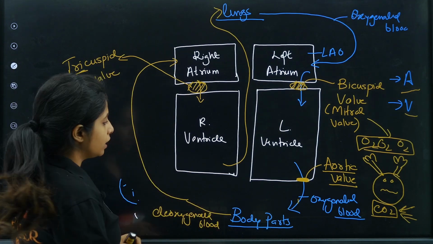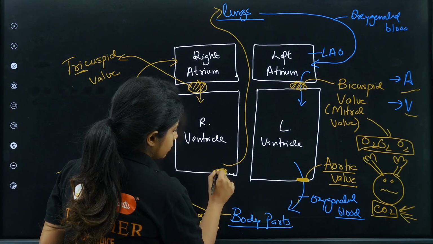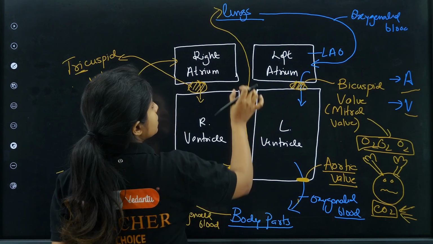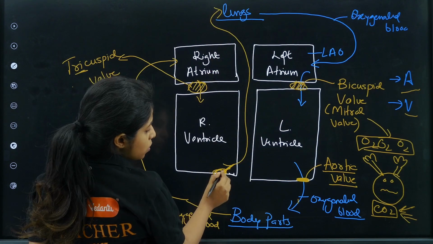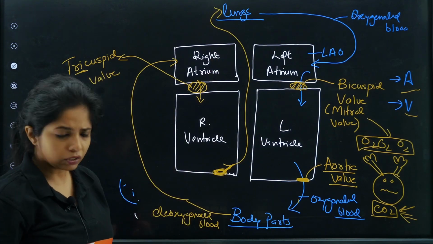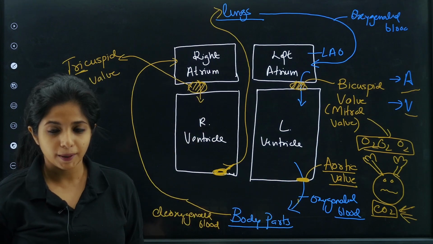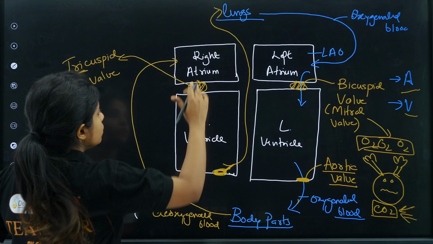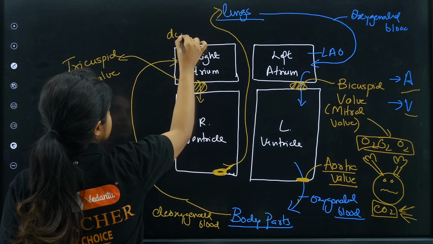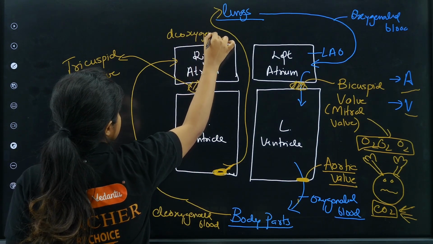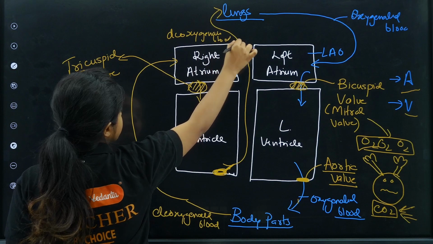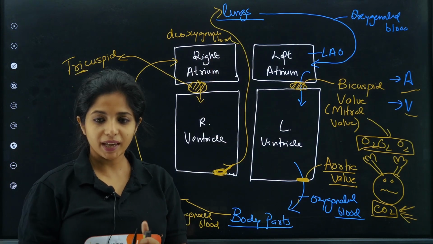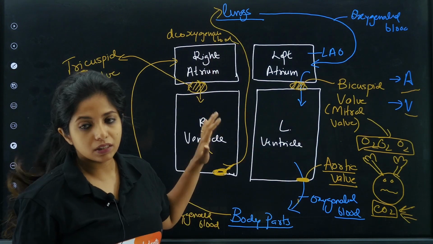Okay. Now over here also there is a valve. There is a valve between the blood vessels that carry the blood to the lungs and also this guy, that is the heart. Just like how you had a valve over here. We are going to talk about that. But let's wait. So as of now, this side, the right side, is deoxygenated. It is always carrying deoxygenated blood, whereas the left side is always carrying oxygenated blood. Agreed?